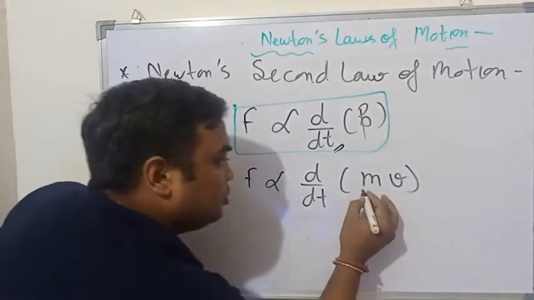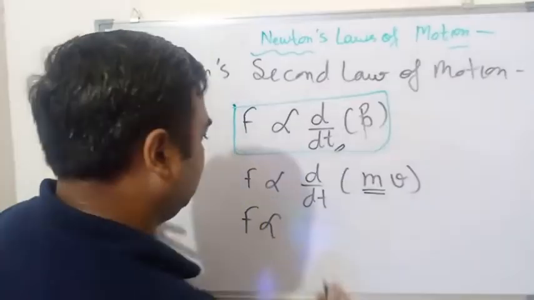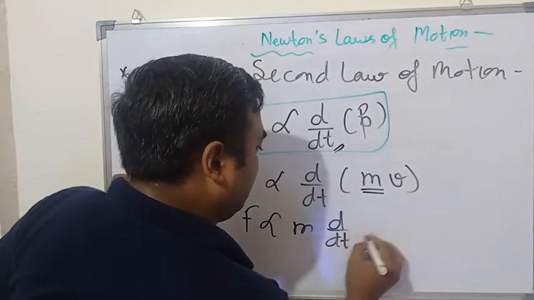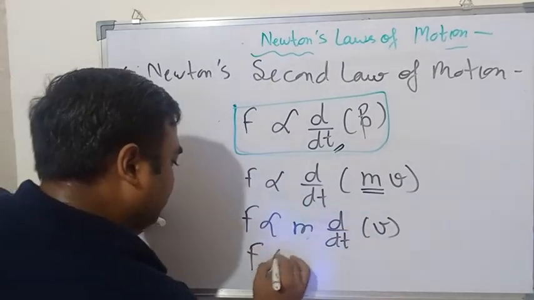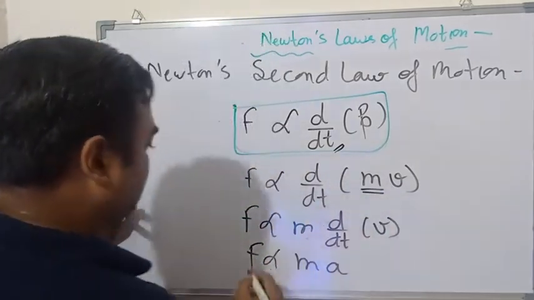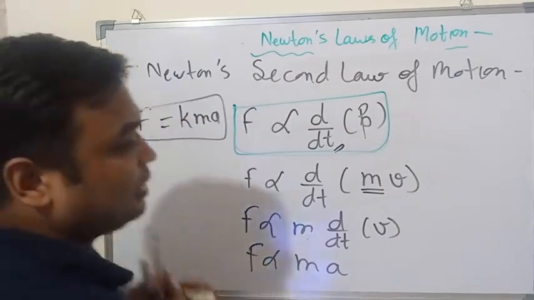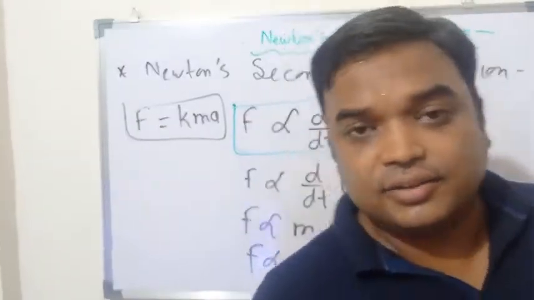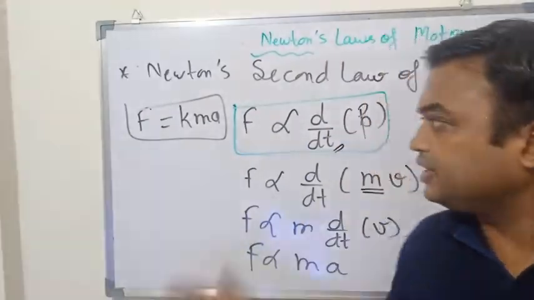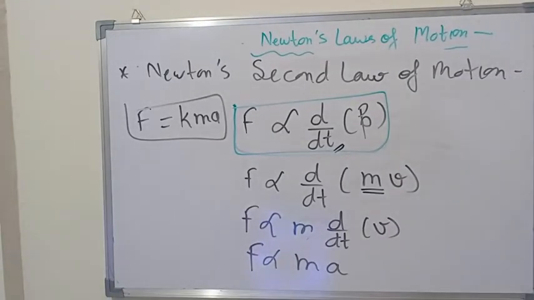Now you know that m is a constant. Mass always remains constant, so you can take it out of this derivative. So it will remain d/dt of velocity. The rate of change of velocity is called acceleration. So you can write that F equals k m a, where k is the constant, and its value is defined on the earth as 1. So this is Newton's second law.